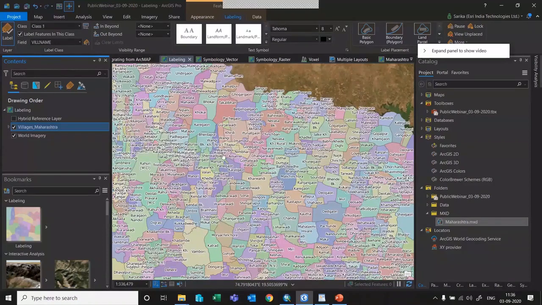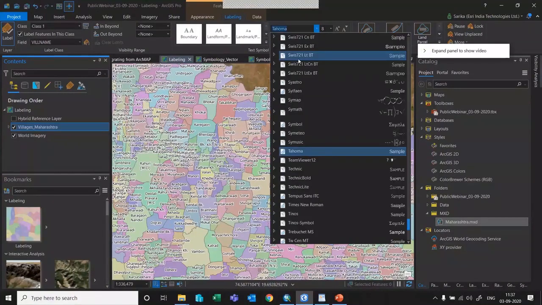Now those labels are clustered; they are overlapping each other, and we are not able to understand which label is for what and which label is talking about which polygon and so on. So how to make these adjustments? We can make these adjustments with the help of this label tab only. If you want to change general things like the font, you can do that.